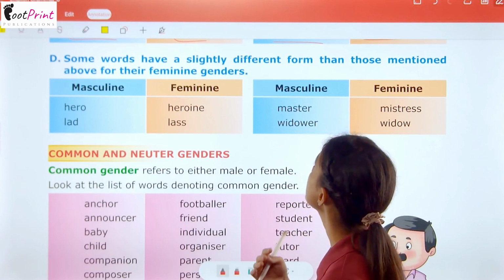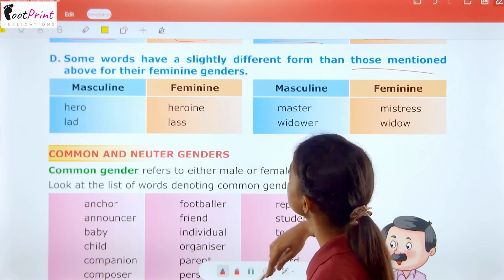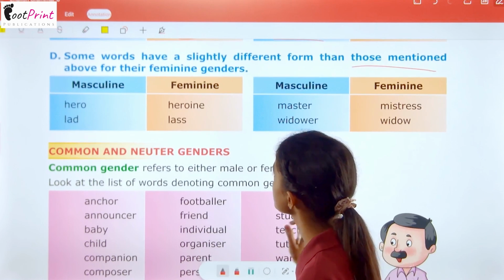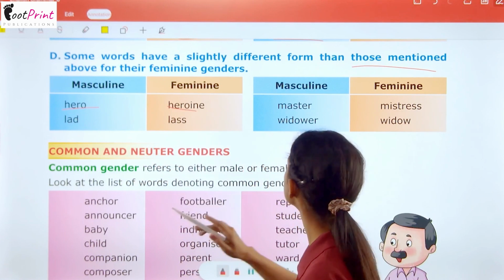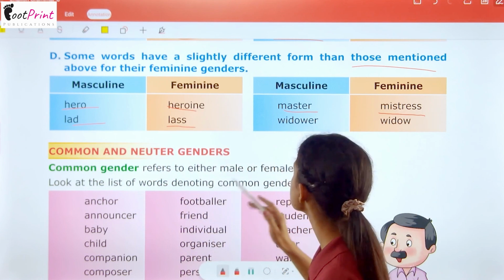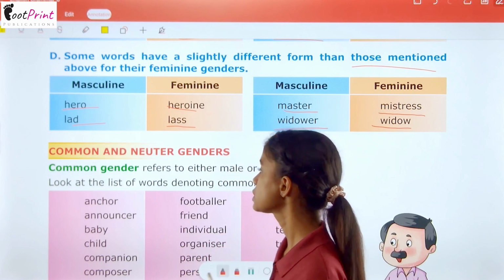Some words have a slightly different form than those mentioned above for the feminine genders. For example, hero, heroine; master, mistress; lad, lass; widower, widow. So there are some more different words.